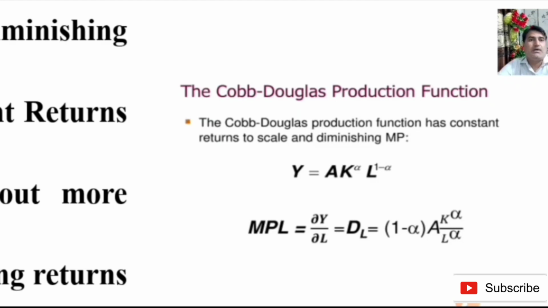Y means output, A means technological efficiency, and K means capital. Alpha and 1 minus alpha are the elasticities of capital and labor.